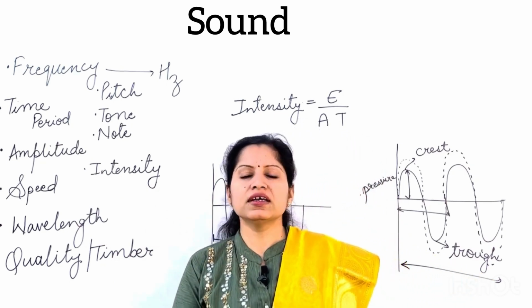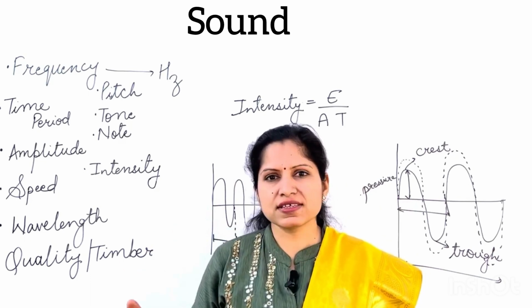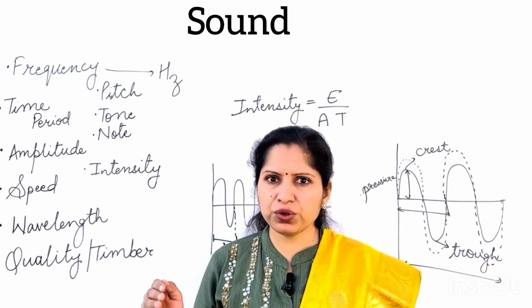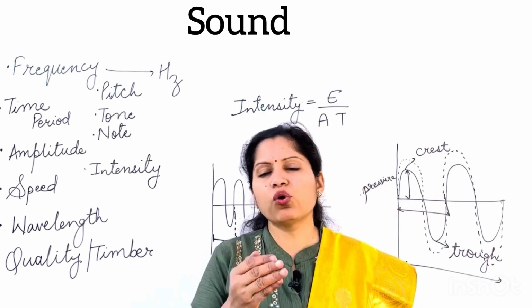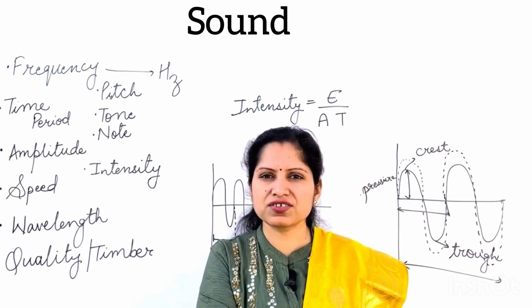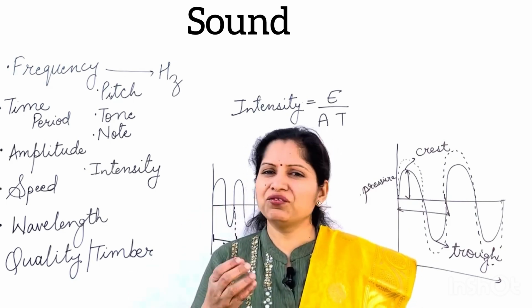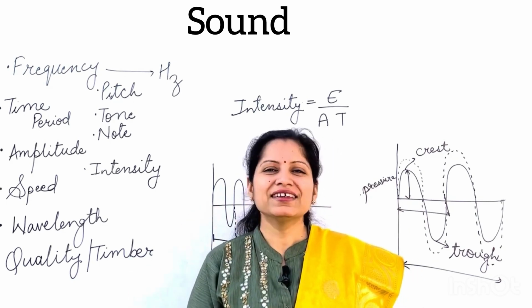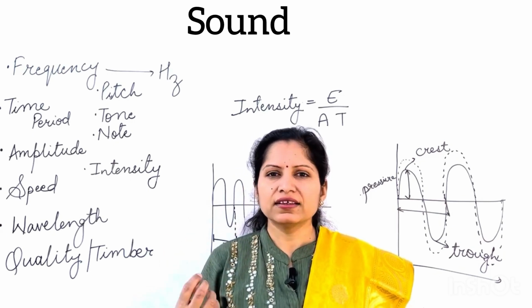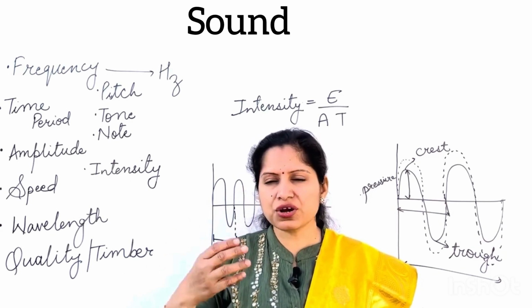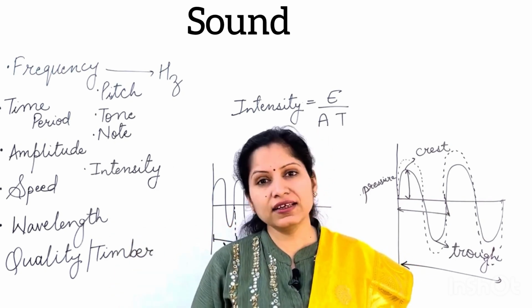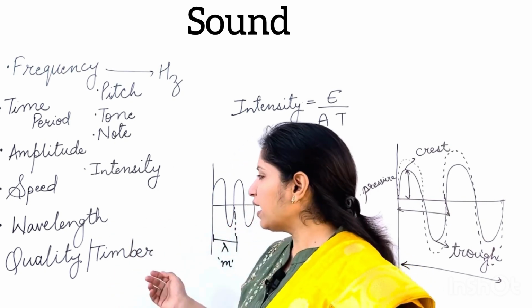Now we talk about quality or timbre of sound. If two persons speak with the same loudness and the same frequency, still the quality of their sound is different. For example, the quality of sound of Lata Mangeshkar is different from that of Asha Bhosle and very different from mine. So the quality or timbre of sound depends from person to person. It doesn't depend on frequency. Two sounds could have the same frequency and the same loudness, but the timbre is still different.